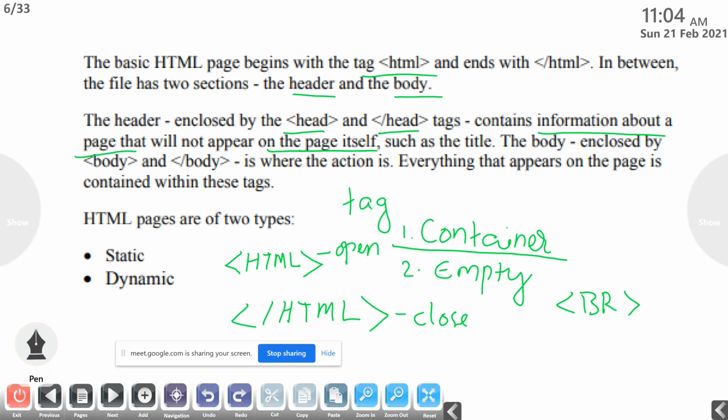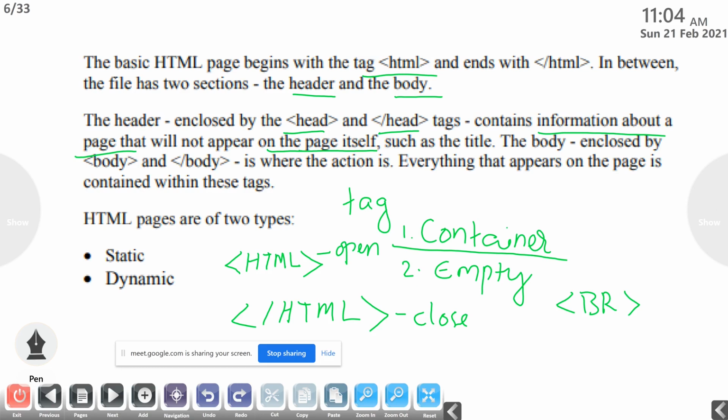such as the title. So what we are giving in this head and /head is called the title of the page, that will not be seen in the main area or main body part of the web page. So the header section that we enclose in the head and /head tags is a container tag. Why? Because head is there and /head is also there. So it's a container tag.